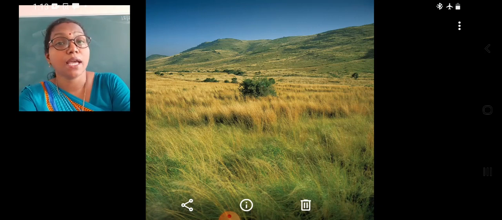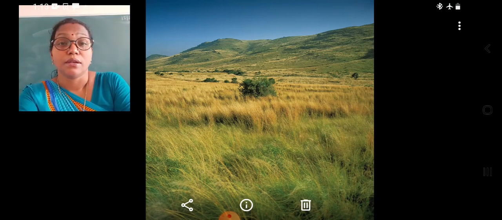Asia and Europe, they are called steppes. North America, prairies. South America, pampas. And in Australia, they are called downs. In South Africa or Africa, they are called veld. So students, these are the names of temperate grasslands.